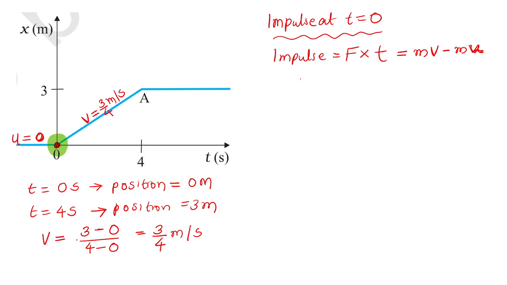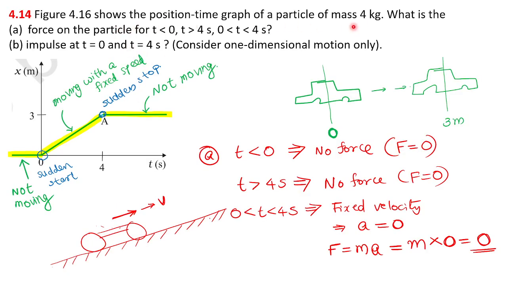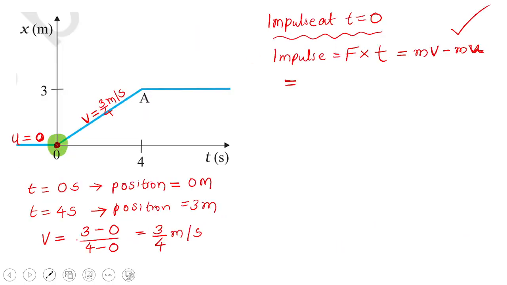It's a very important question taken from the textbook. I'm going to use the second formula. What is this M? M is the mass of the body. The mass of the moving body is given as 4 kg. So M is 4 kg. You may take M outside, that is a good step. V minus U will be there inside the bracket. In this way you have to proceed.